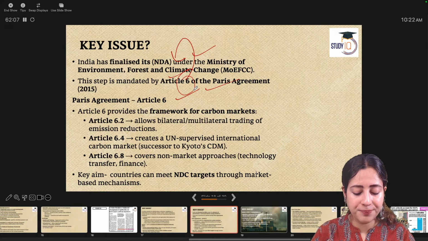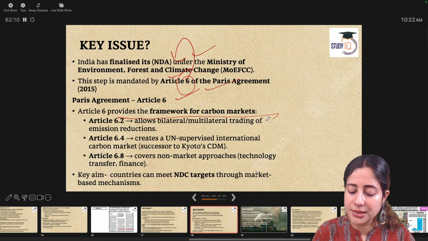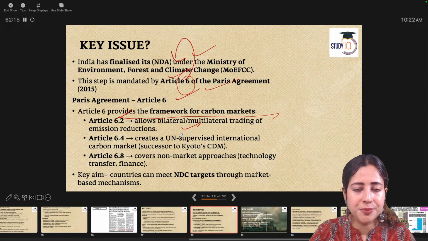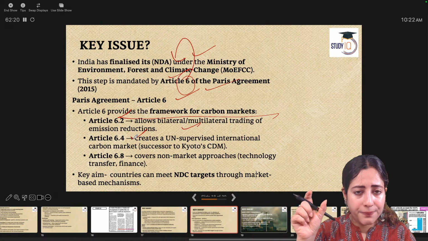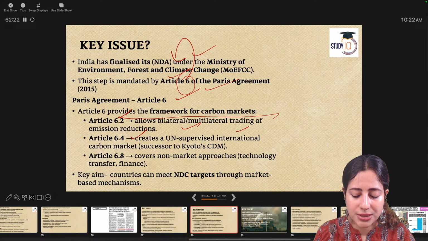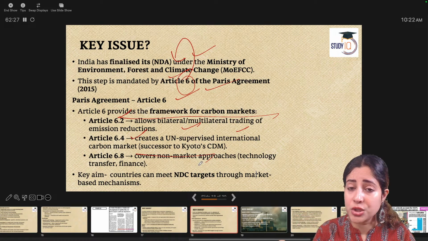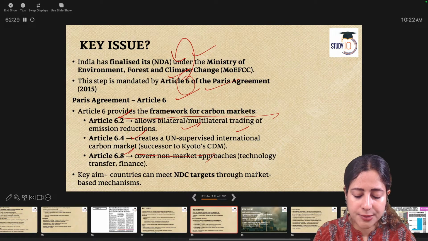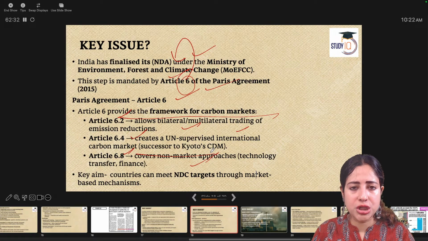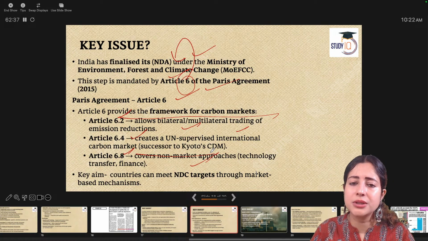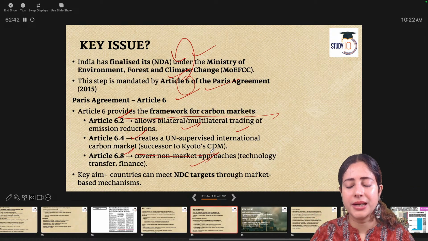Very important for your exam. Article 6 has certain points such as Article 6.2 allows countries to mutually trade carbon emission units. Article 6.4 is saying under the provision, protection and monitoring of the United Nations, we will create a proper systematic carbon market which can work transparently. And Article 6.8 says technology, transfer, finance, all these can also tomorrow be linked to the carbon market system if it's a successful model. What's the whole intention behind it?